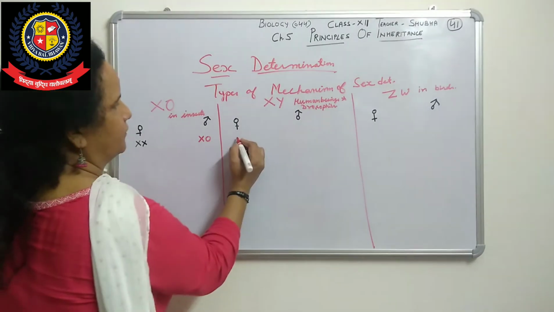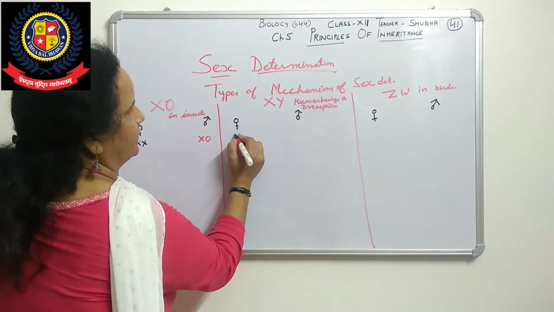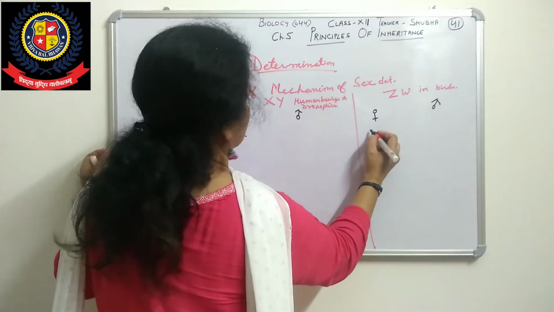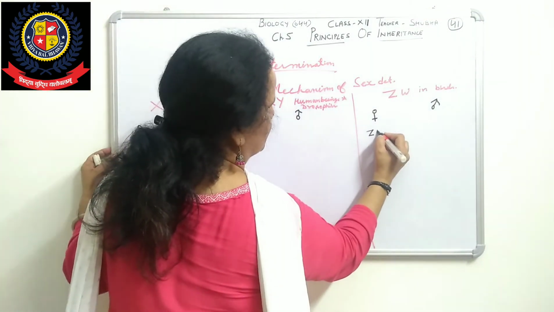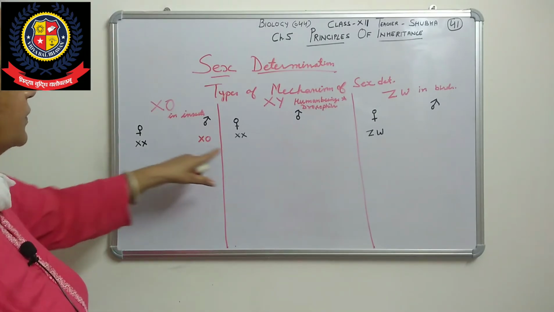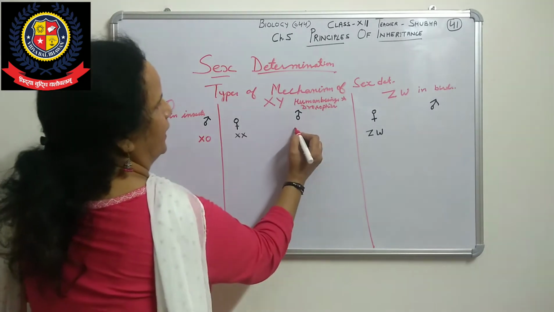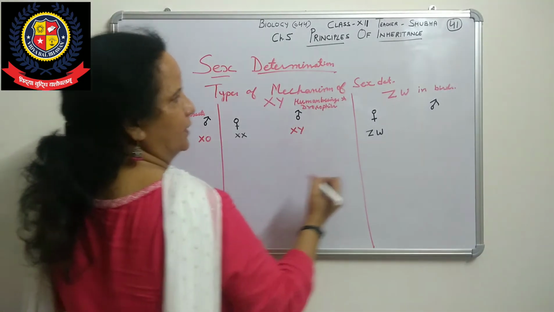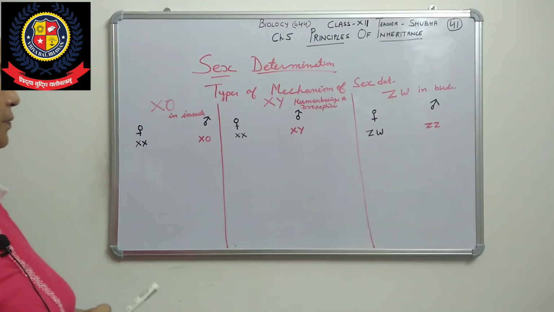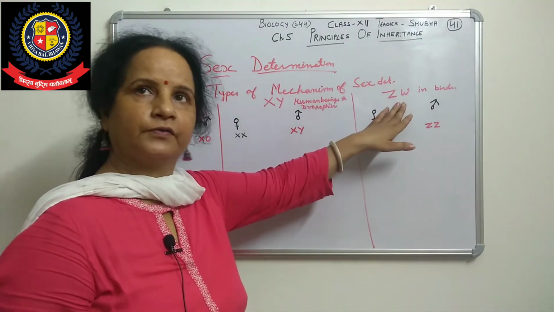In the case of the female, we have got XX. Here we have got ZW. Now with the male, XY type. Here ZZ. What do you see here? Insects, human being and Drosophila, then birds.